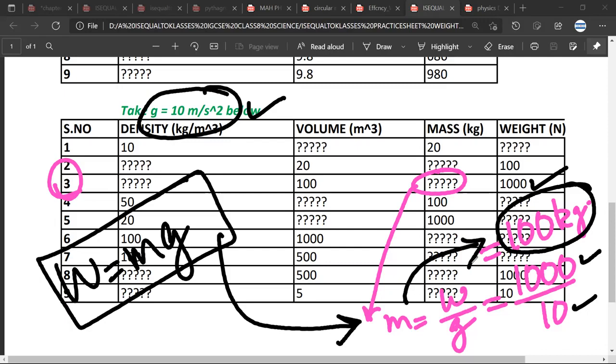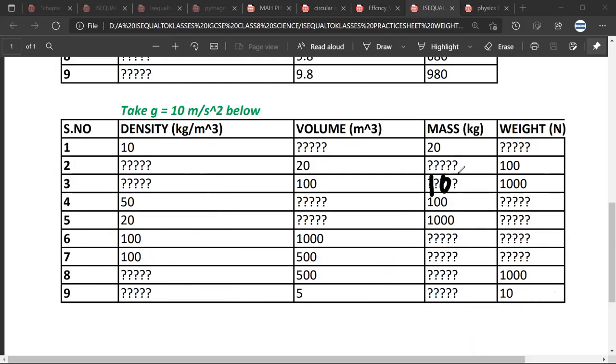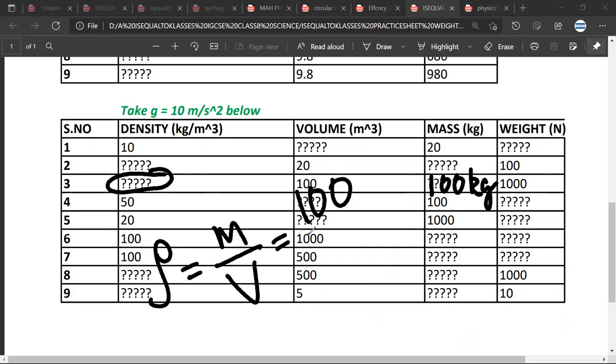Mr. Satya, any doubt? No, sir. So, Mr. Satya, what is the mass? So the mass is 100 kgs. And then, Mr. Satya, how will you find density? So density is equal to mass upon volume. So 100 upon 100 only. Yes, sir.